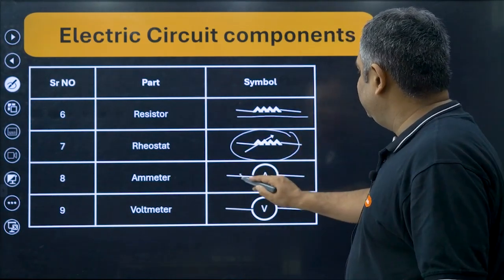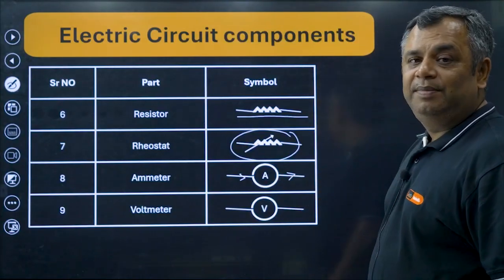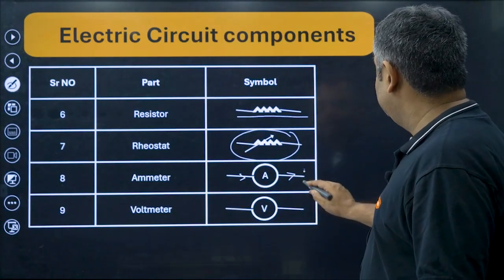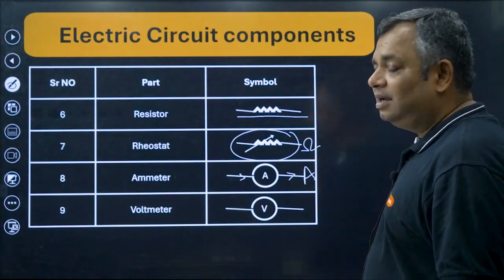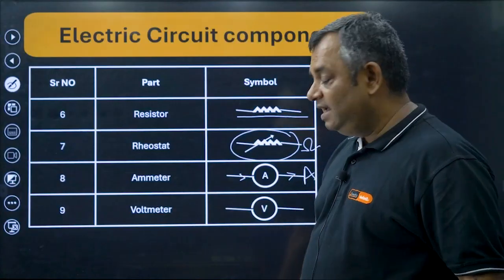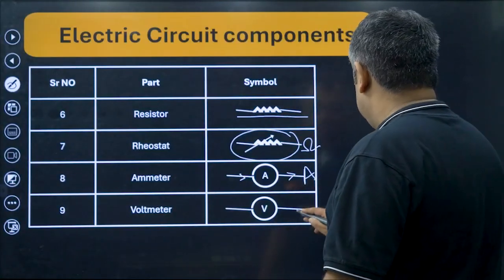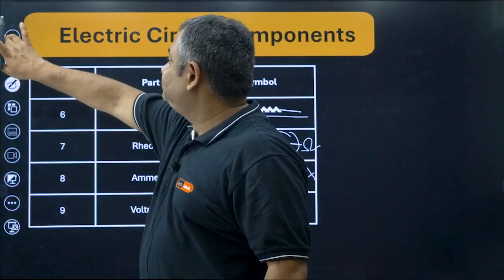Ammeter is basically written as A. It is used to measure the current, and the unit is ampere. And voltmeter, our dear voltmeter, is used to measure the voltage, and the SI unit is volt. Okay, so these are the electric circuit symbols.